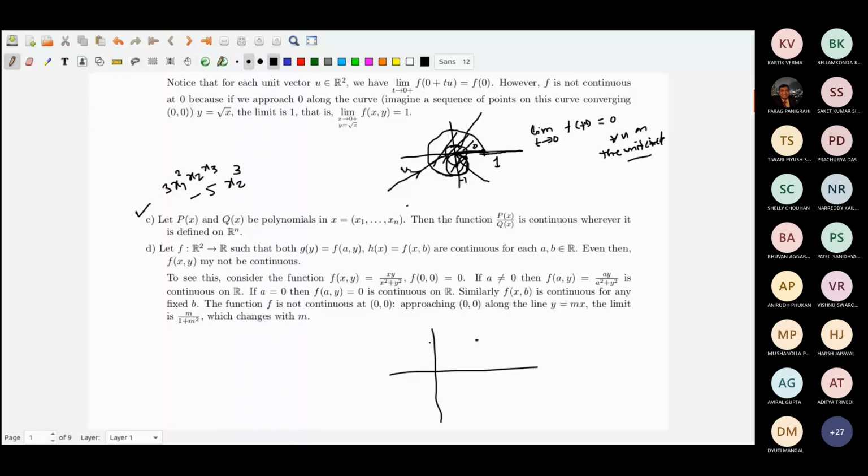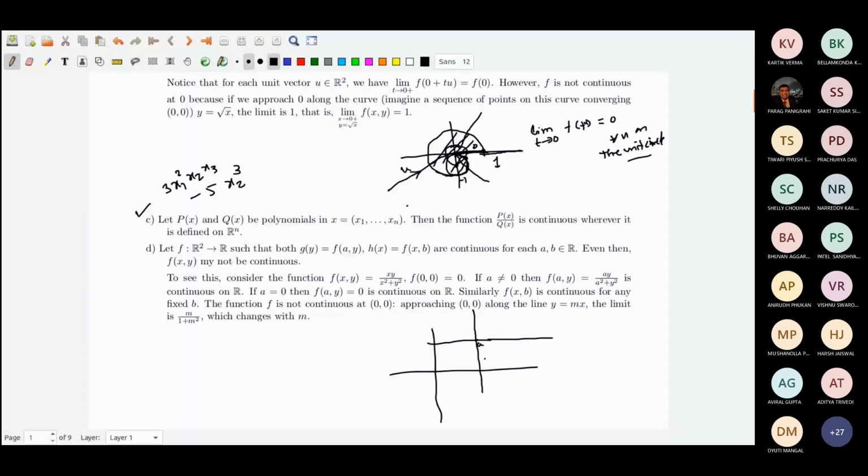Remember, R2 is my domain, and the function is defined on every point of this R2. Now what you do, you pass through that point a line parallel to x-axis and a line parallel to y-axis. And it is given that the function is continuous on these two lines also, as a single variable function.